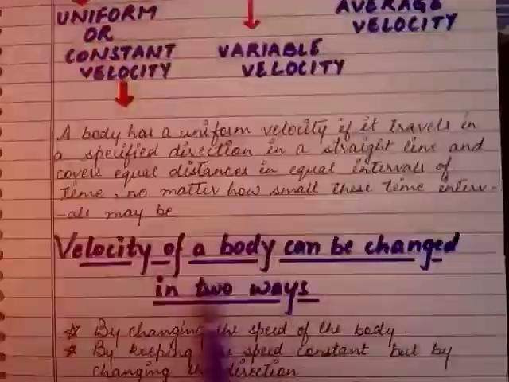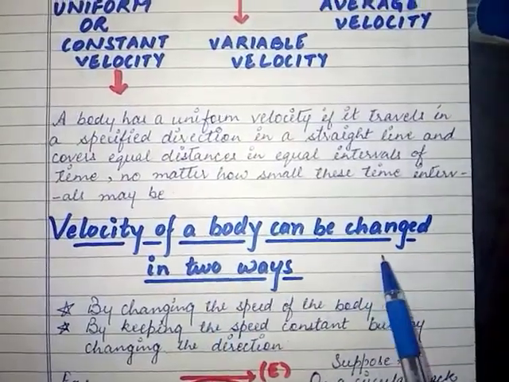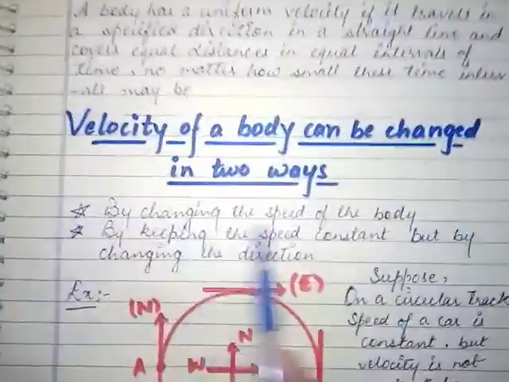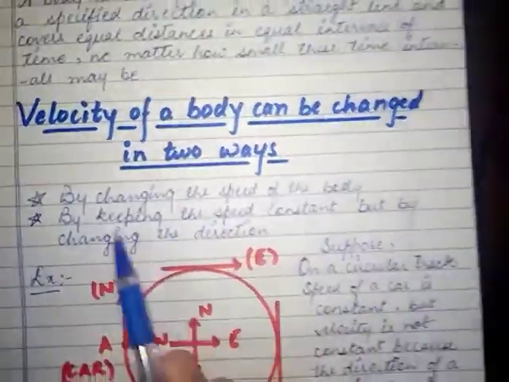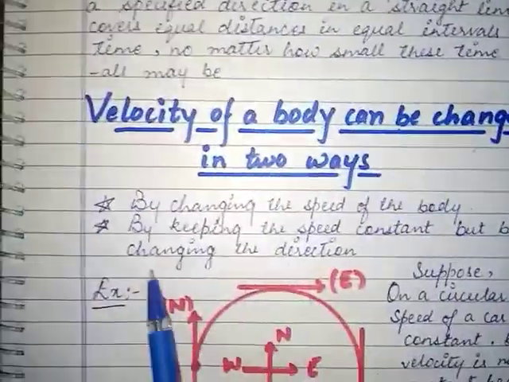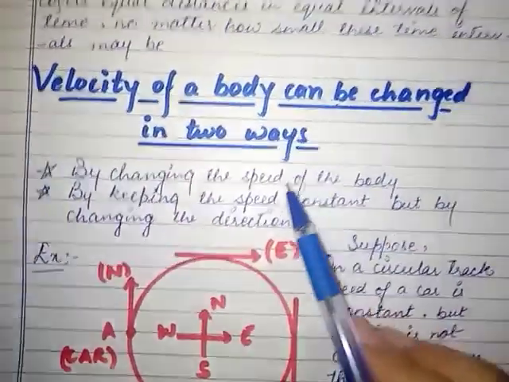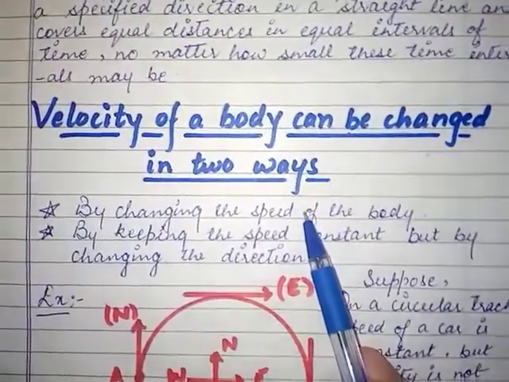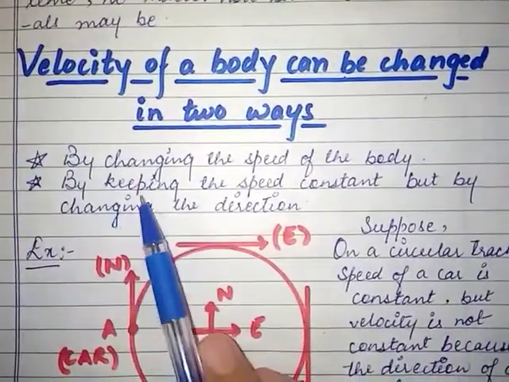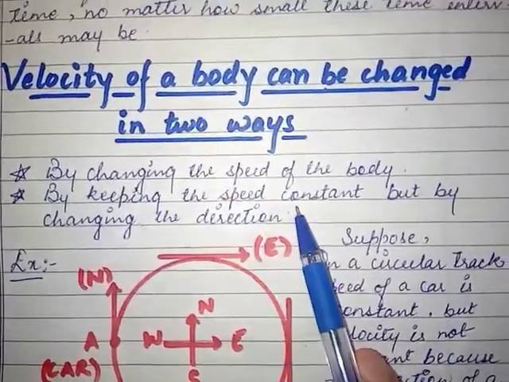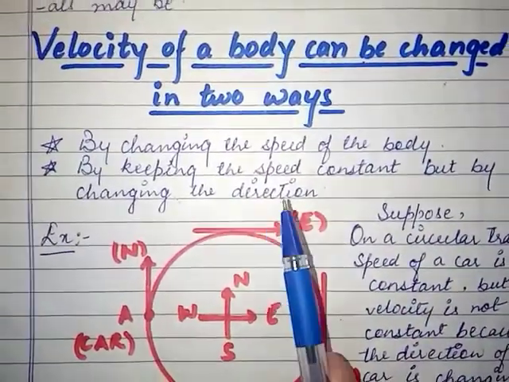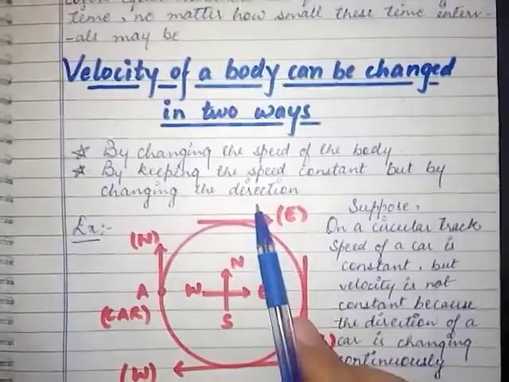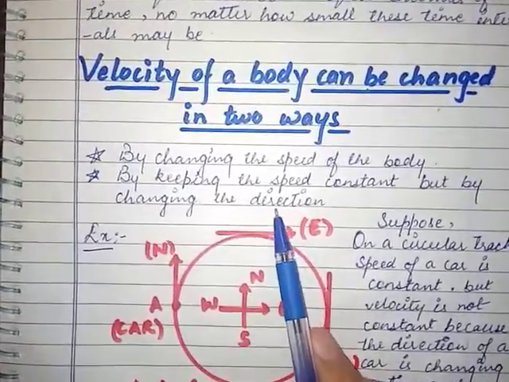Next, the velocity of a body can be changed in 2 ways only. First, by changing the speed of the body, and second, by keeping the speed constant but changing the direction. If the speed of the body remains constant but the direction is changing, in that case the velocity will change.